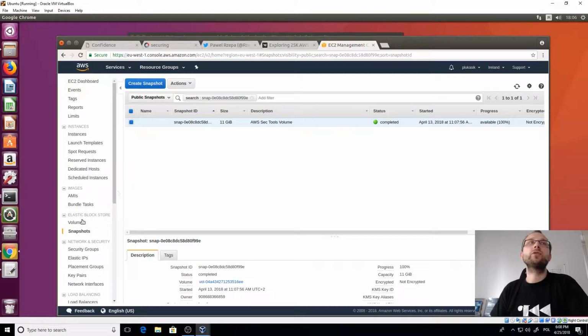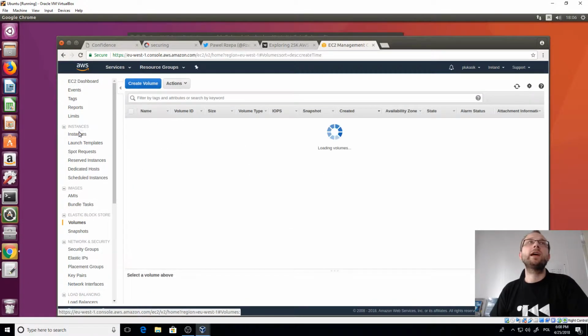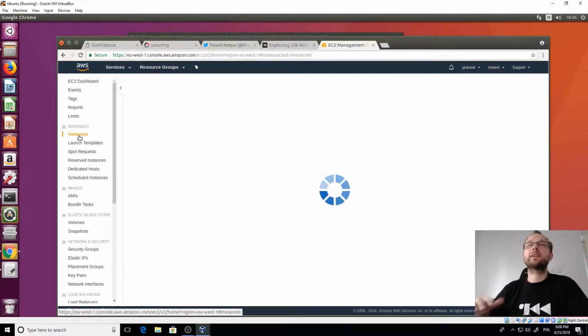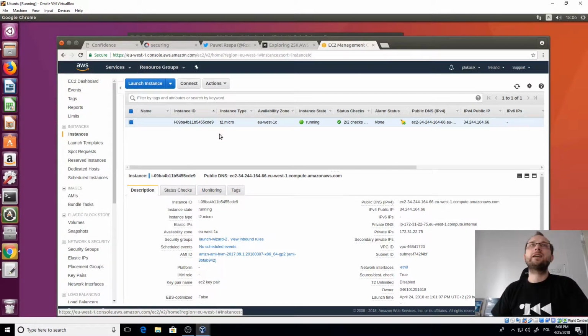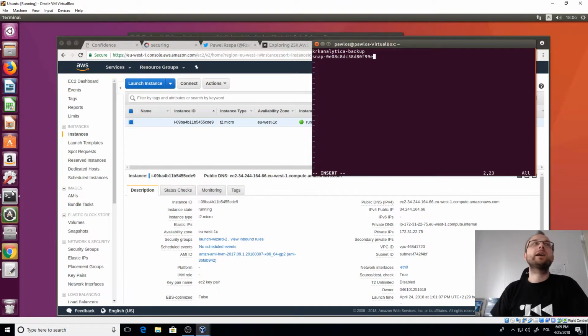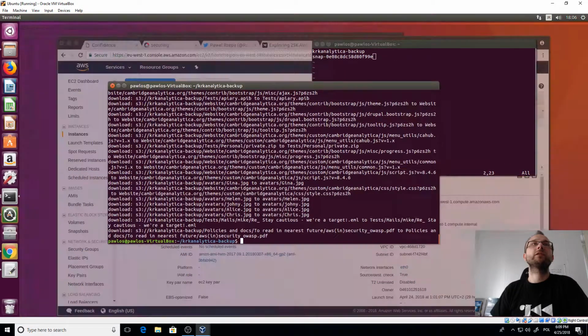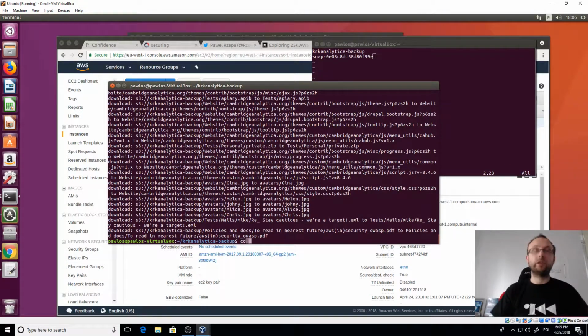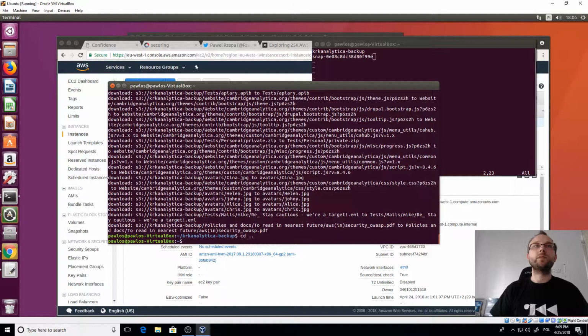Having the snapshot, I think you need to create a volume, and then from that you can create an instance attaching that volume. I don't know if it can be done easier. Remember, the first time doing anything with AWS, but this is how I did it. So I had the instance with this snapshot attached by a new volume I created. So having that, I could do another thing. So actually I could log in to this machine. So let me do it right now.